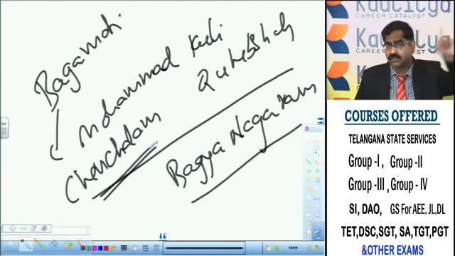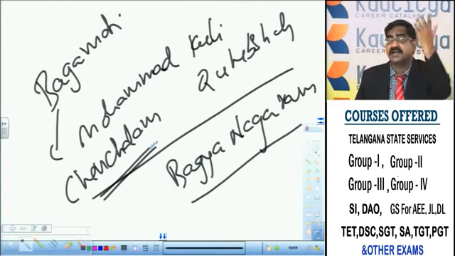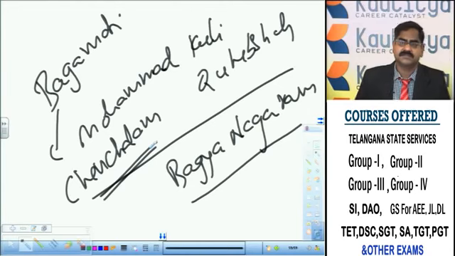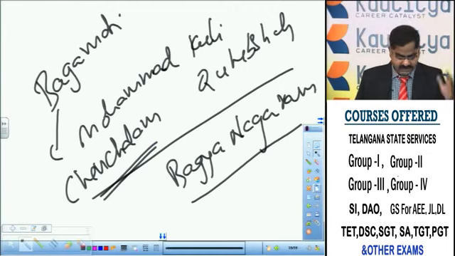Then Ibrahim Quli Qutub Shah was the first man who conceived the idea of an alternative city. But it was not realized during the time of Ibrahim Quli Qutub Shah. This project was realized by the time of Muhammad Quli Qutub Shah. So, you know, Bhagyanagar was given the name after the name of Bhagamati, the wife of Muhammad Quli Qutub Shah.